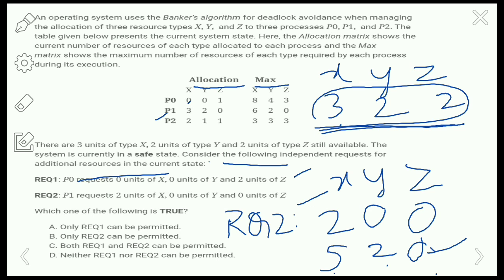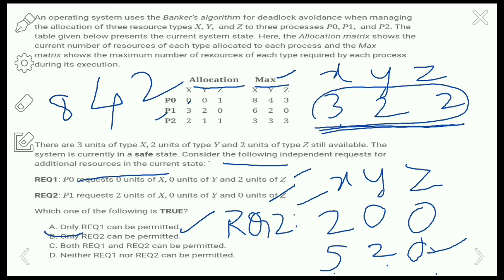Okay, so 520 plus 322. So 5 plus 3 is 8, 2 plus 2 is 4, and 2 plus 0 is 2. So 842, which is satisfying the maximum requirement here, right? So that's why request 2 can be permitted. Request 1 is not in a safe state. Okay, so now the option is B. So option B, request 2 can be permitted here.